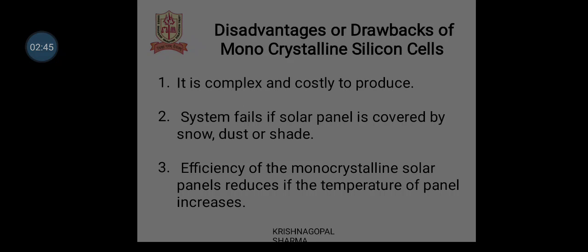Disadvantages: it is complex and costly to produce. The system fails if the solar panel is covered by snow, dust or shade. The efficiency of monocrystalline solar panels reduces if the temperature of the panel increases.